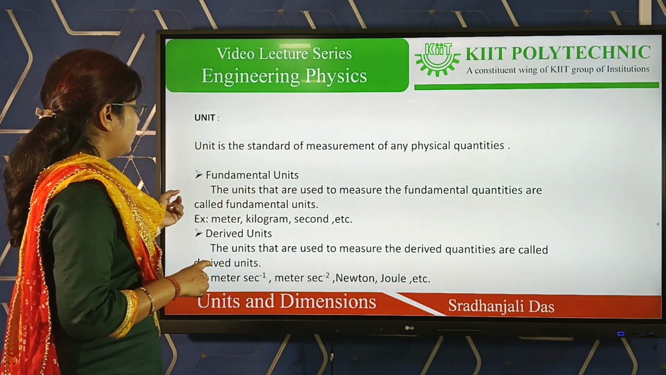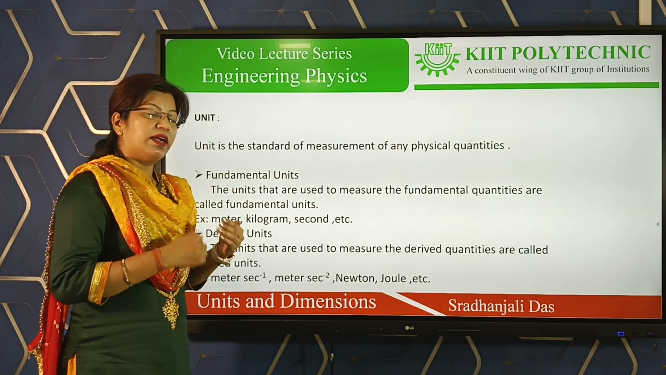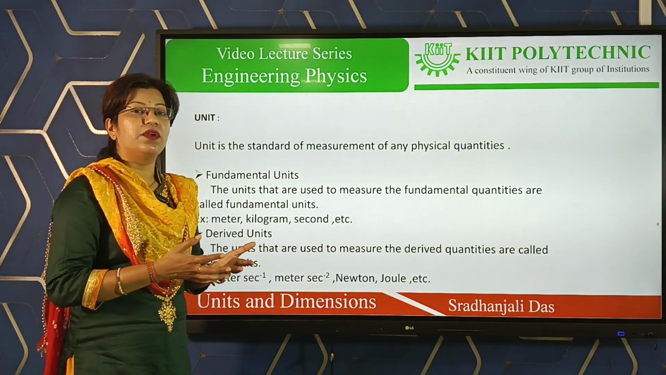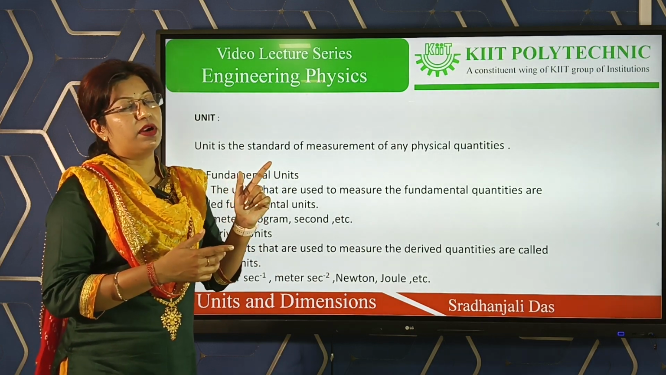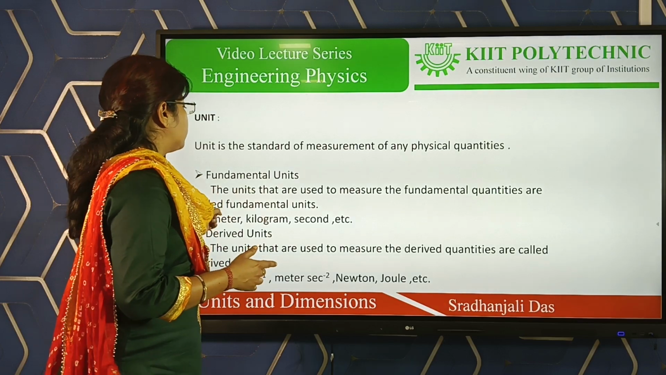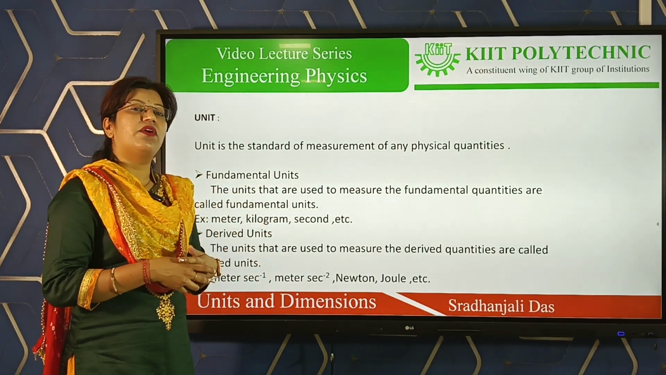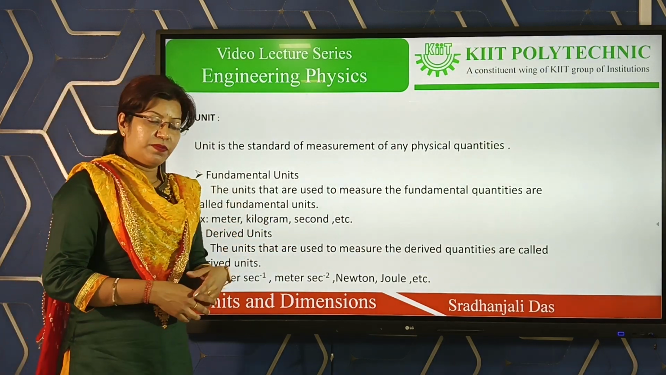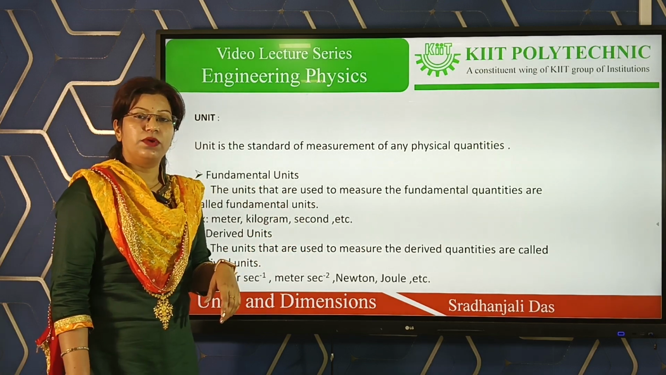So what is the fundamental unit? The units that are used to measure the fundamental quantities are known as the fundamental units. How many fundamental quantities are there? There are 7 fundamental quantities. So the units which are used to measure these fundamental quantities are known as the fundamental units. So what are the fundamental units? Meter, kilogram, second, all these are fundamental units.